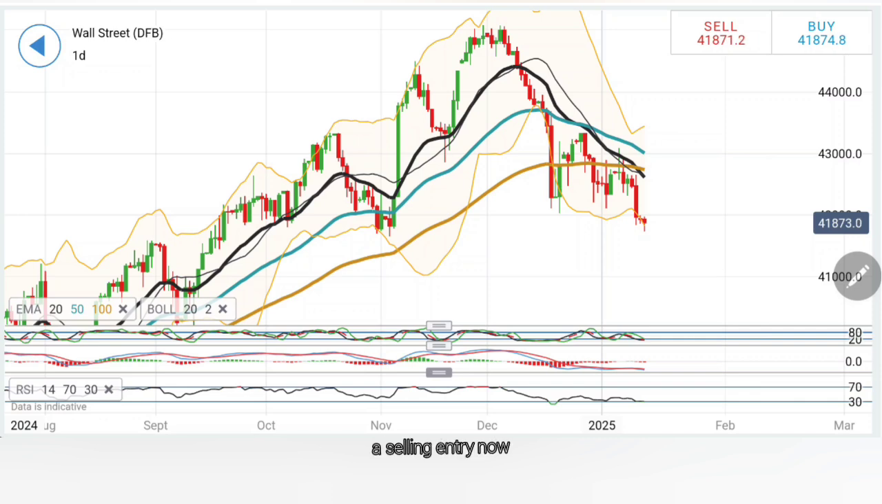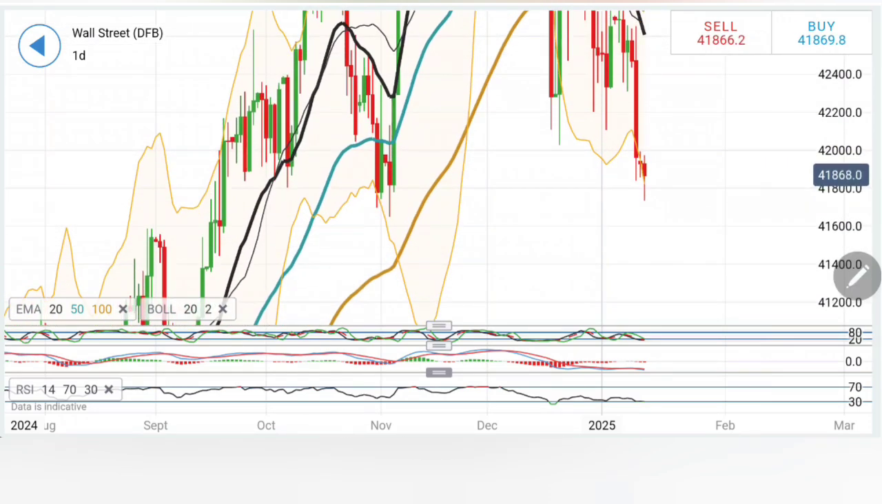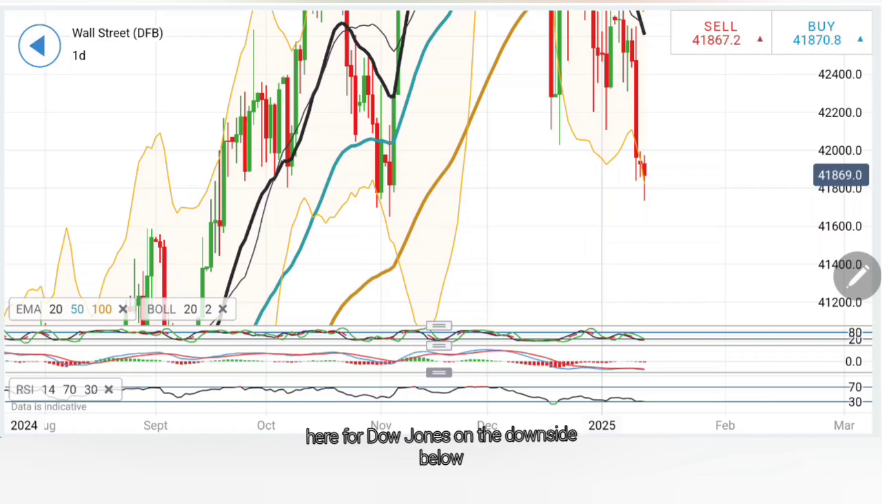On the downside, I'll recommend a selling entry only and only if you see it staying below 41,800 levels. Expect 41,760, 740 as the first target, 41,700 as the next. If at all it trades below 41,700, I will treat that as a bearish move. You can expect it to move towards 41,600, 640. Now 41,600 is an extremely important support here for Dow Jones on the downside, below which you can expect a greater correction towards 41,400 and lower levels, chances for which appear to be less. Take your positions, take your trades accordingly.